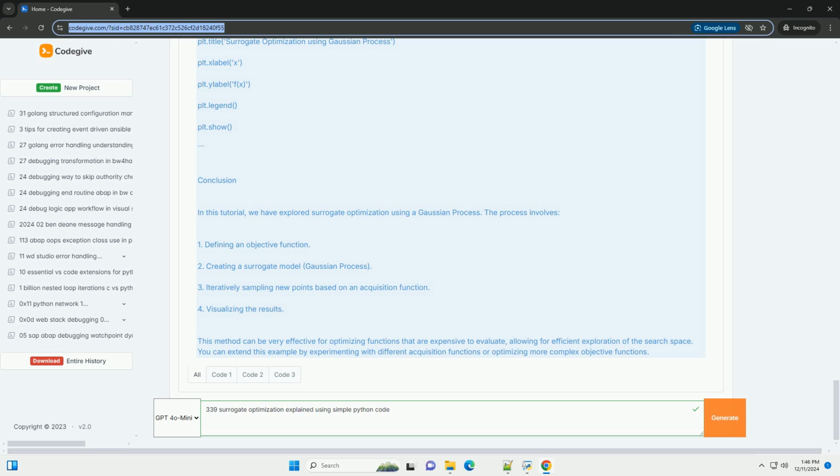Step 4. Create the surrogate model. We will use a Gaussian process to model the objective function. The Gaussian process will be trained on a set of sampled points. Python.